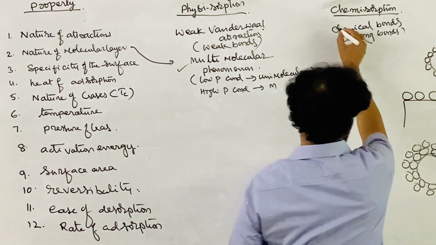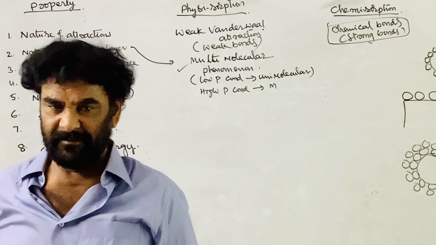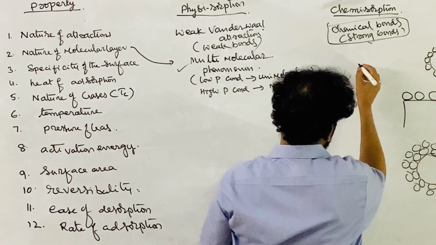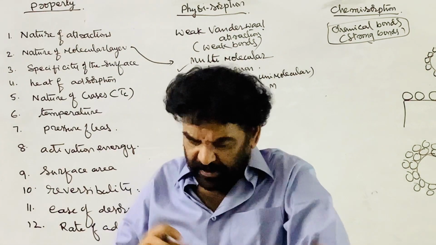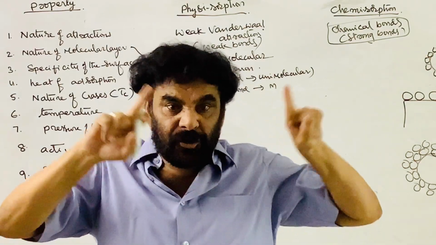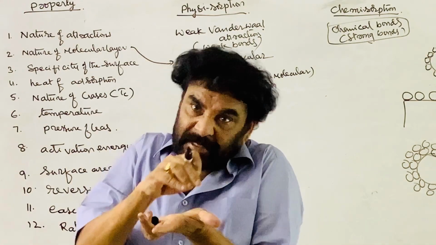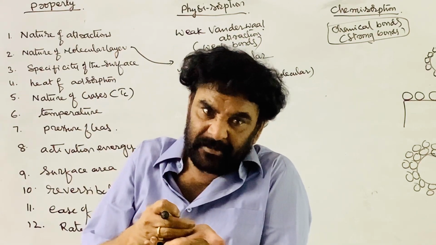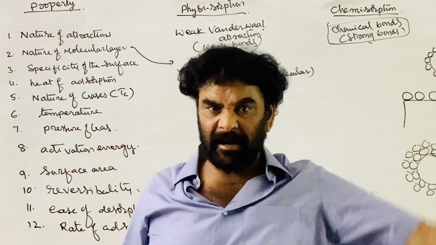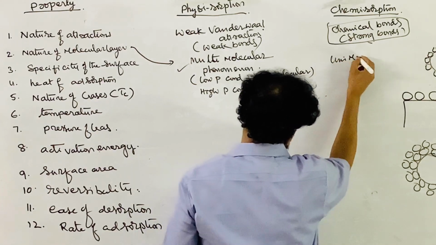Whereas here, the surface of the adsorbent is involved in a chemical reaction. Therefore, the atoms present on the surface are chemically reacting and forming bonds. That is, only unimolecular layer formation is possible. Each atom on the surface reacts with only one molecule. Unimolecular layer is formed. Multimolecular layer formation is not possible in chemisorption.